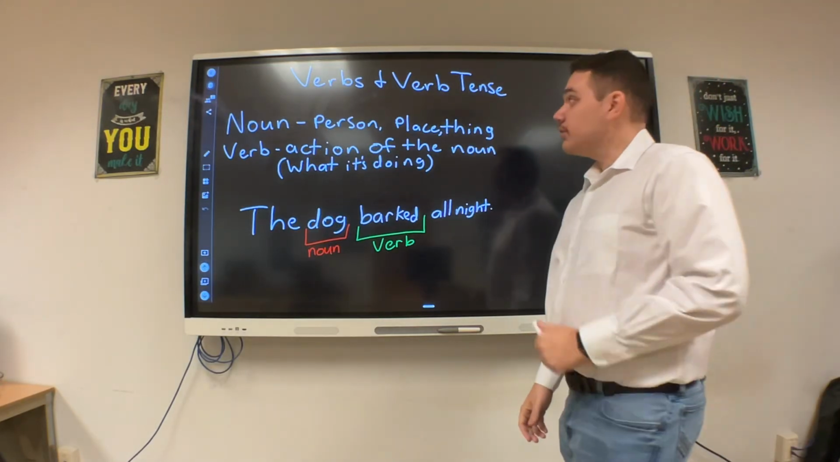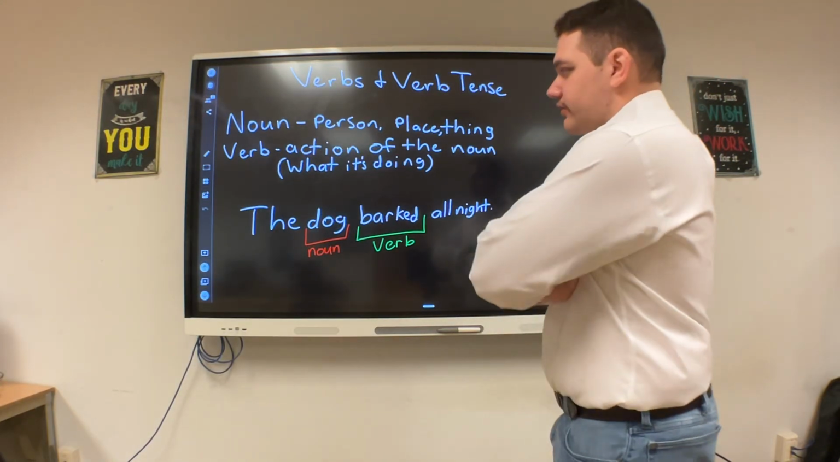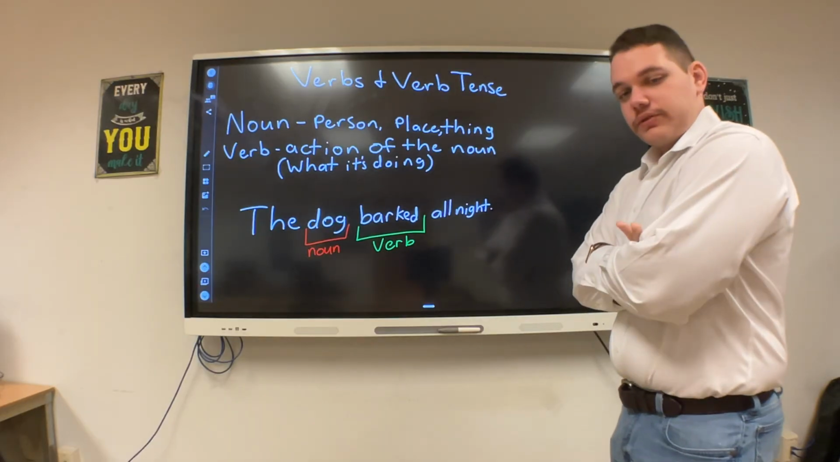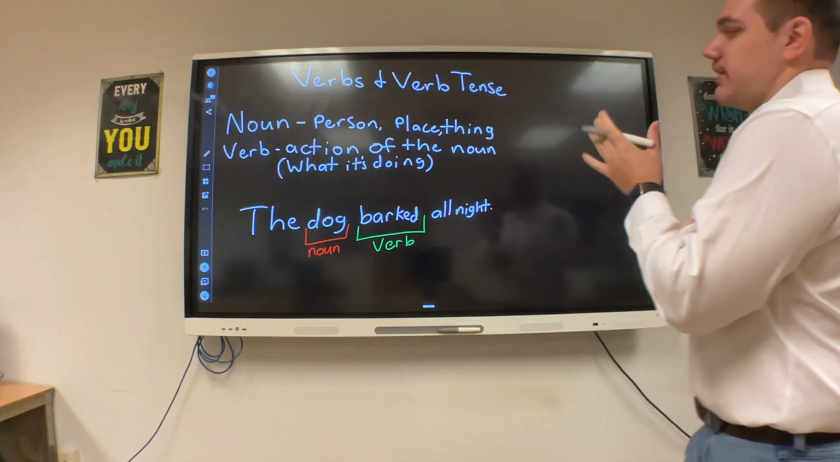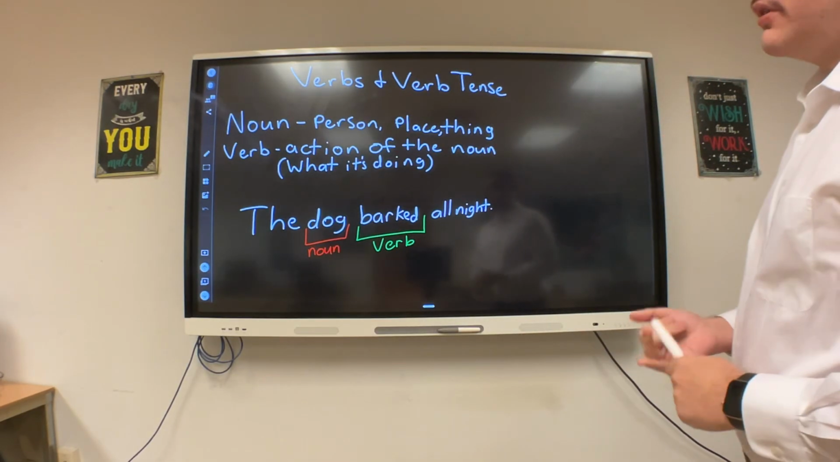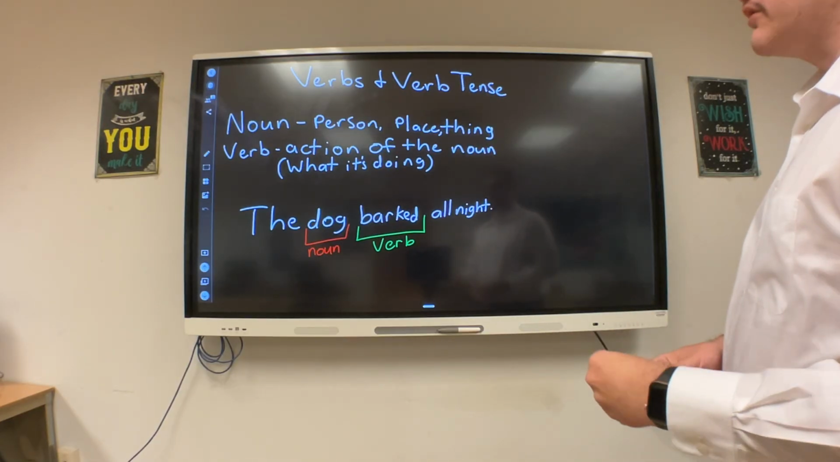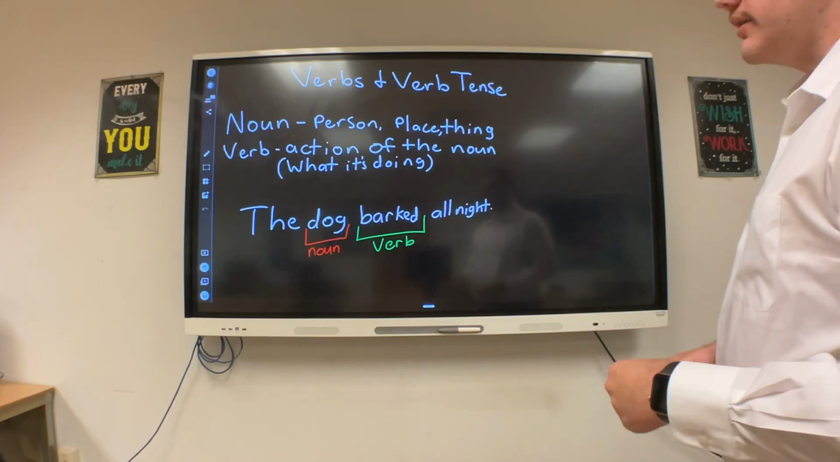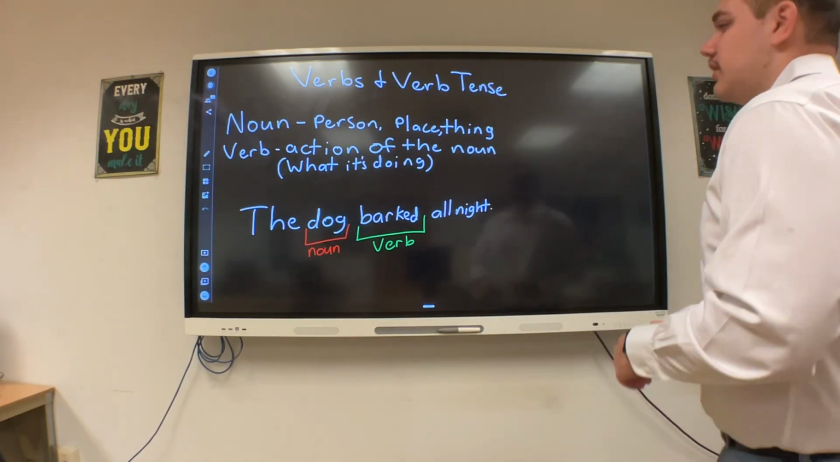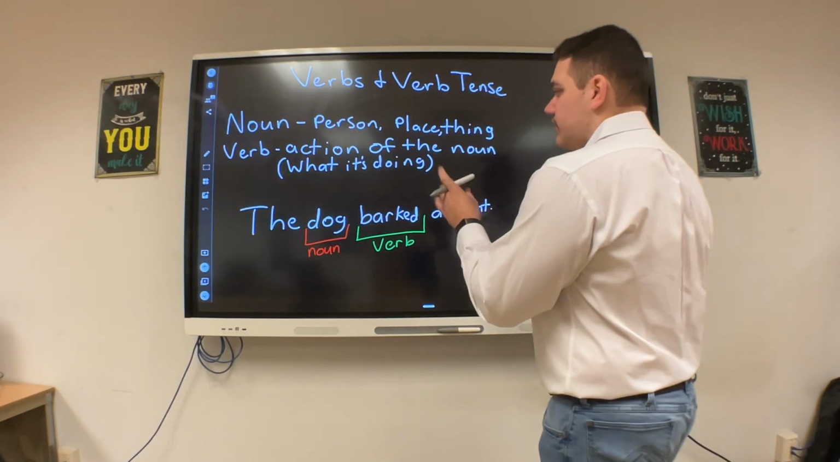Okay, so today we're going to be talking about verbs and verb tense. And it's just kind of building off of the noun work we did in the last few lessons. Remember that a noun is just any person, any place, anything. You could say my brother, place could be Walmart, thing could be this pen right here. But the verb is a little bit different.